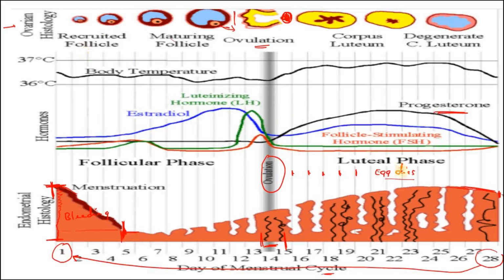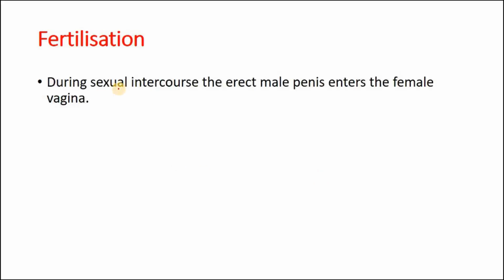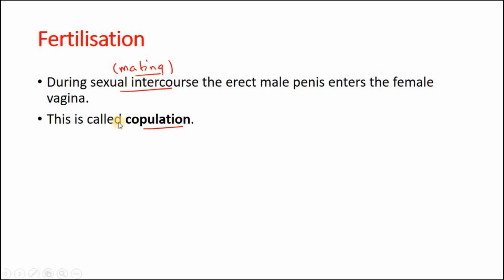Okay, so let us see fertilization now. Meaning if the egg meets the sperm, then it won't die, right? What will happen? During sexual intercourse, the erect male penis enters the female vagina. This intercourse is also called mating, or it is called copulation, right? So mating, sexual intercourse, copulation, all have the same meaning. The activity of sex, or in simple words, the sexual act.